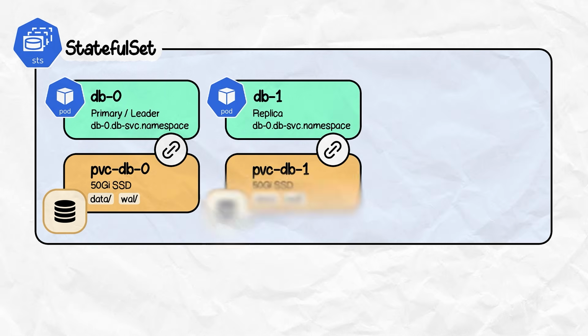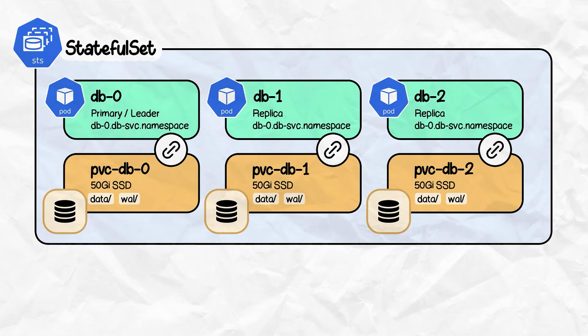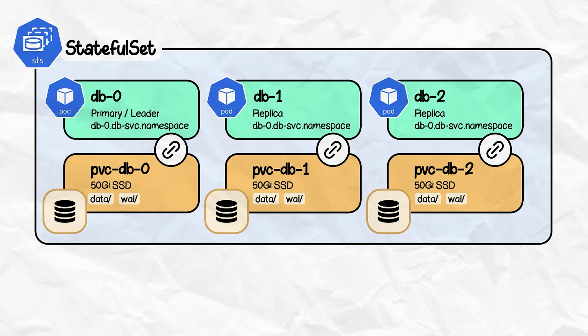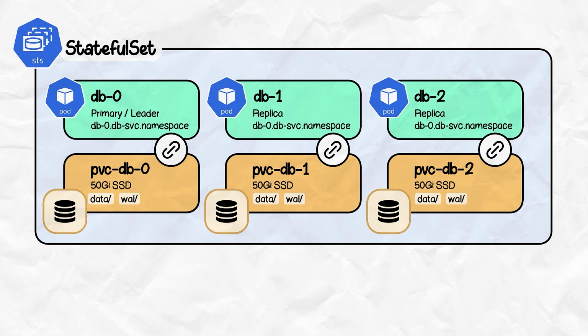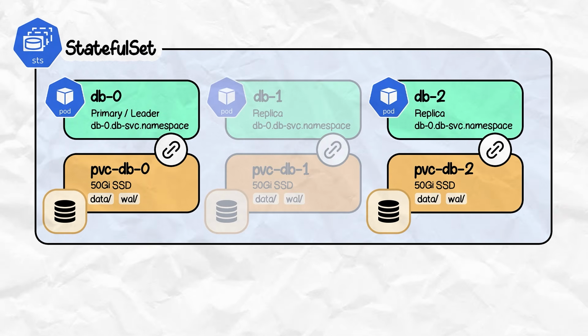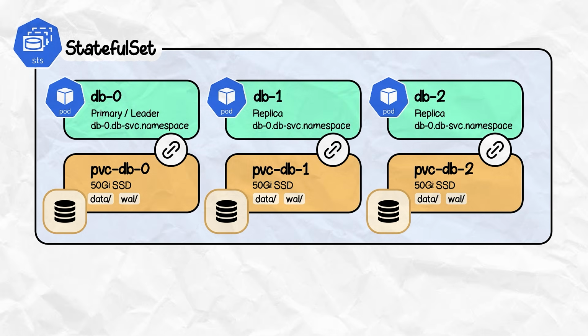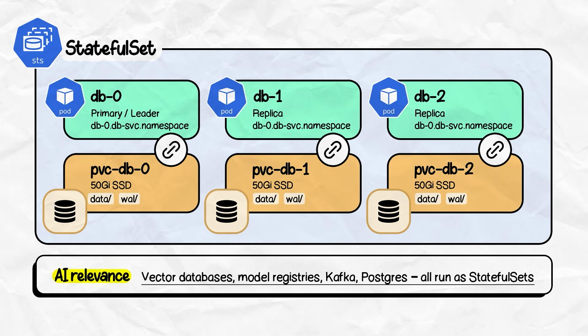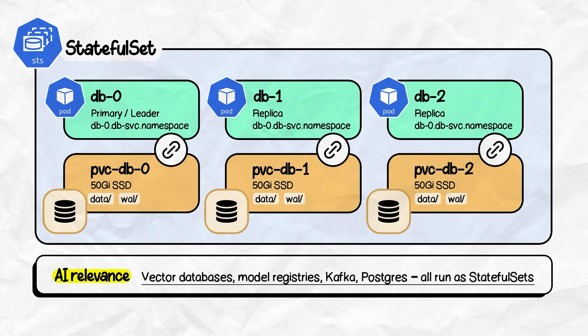For applications that hold data, such as databases and message queues, pods need stable identities and stable storage. That's a stateful set. Each pod here gets a stable name. They start in order. Each one gets its own persistent storage that survives even if the pod is rescheduled. Now, vector databases, model registries, anything stateful in your AI stack needs to be defined as a stateful set.